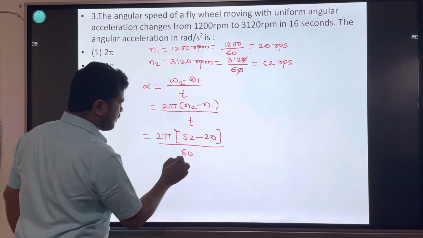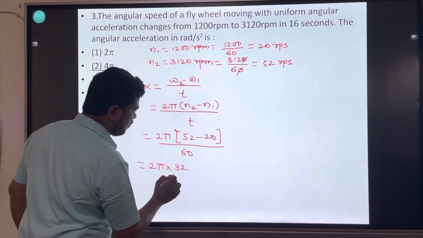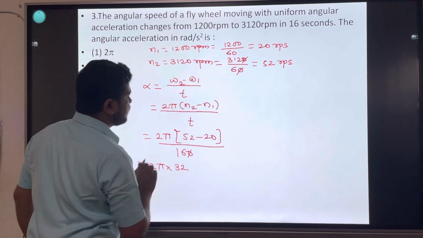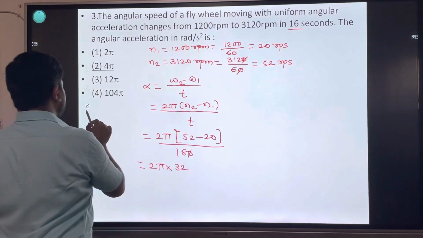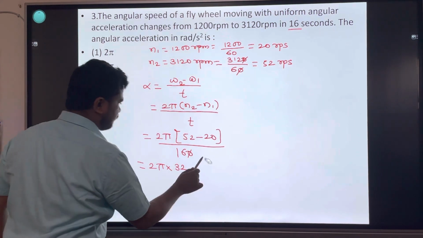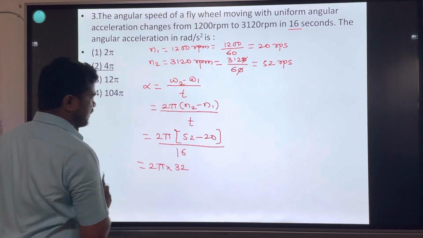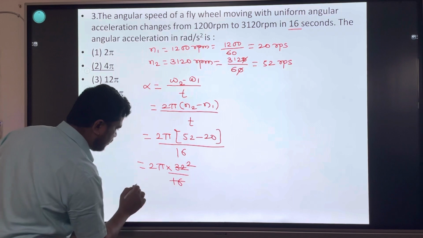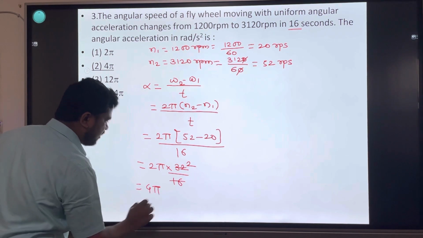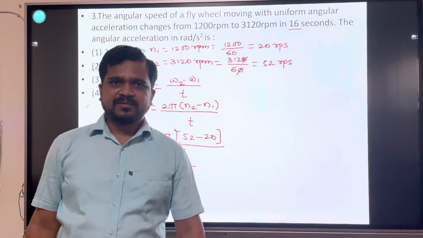So 2 pi into 32, divided by time 16 seconds. 32 divided by 16 is 2, 2 into 2, 4 pi radian per second square. Very simple question.